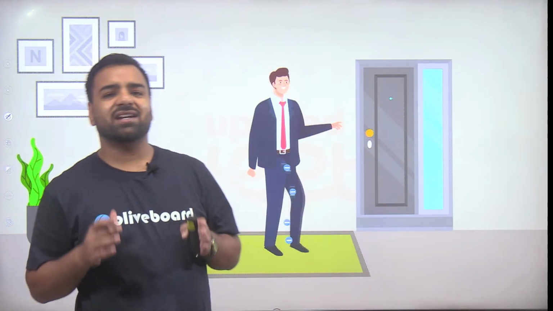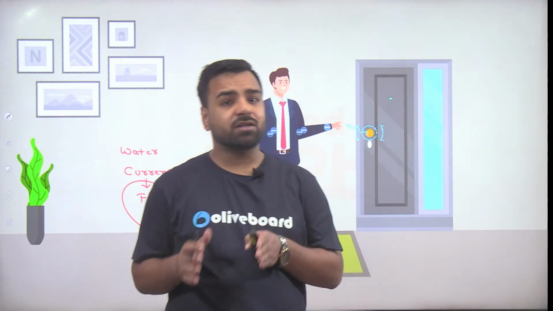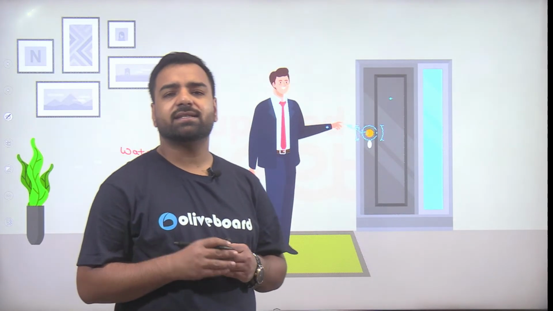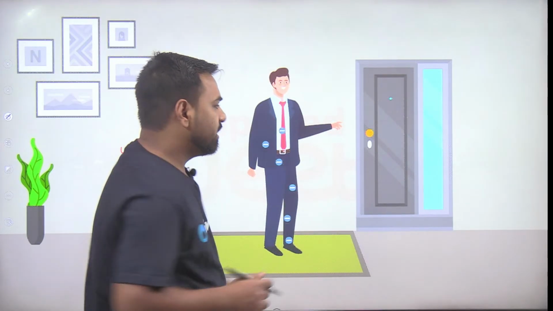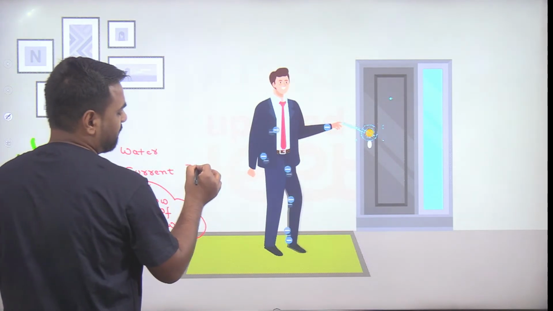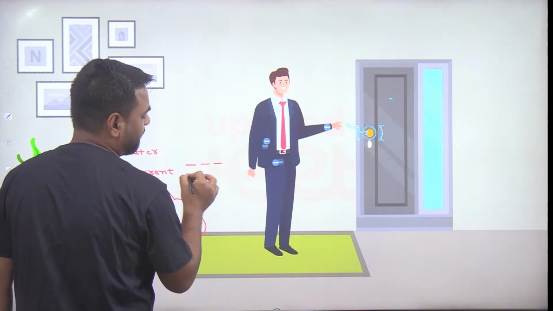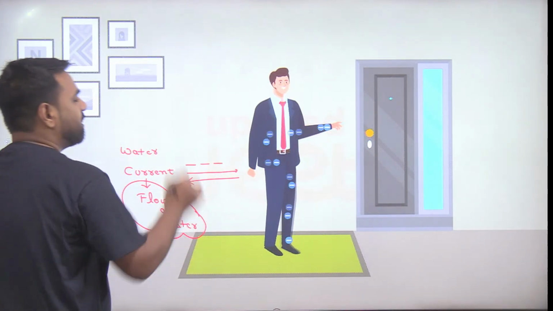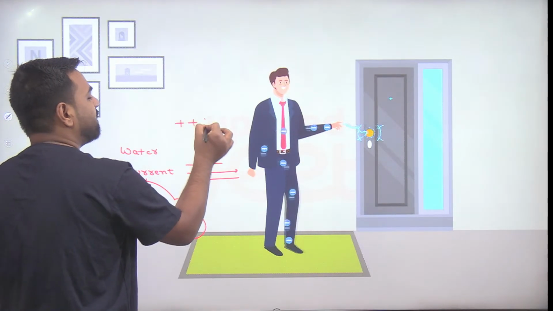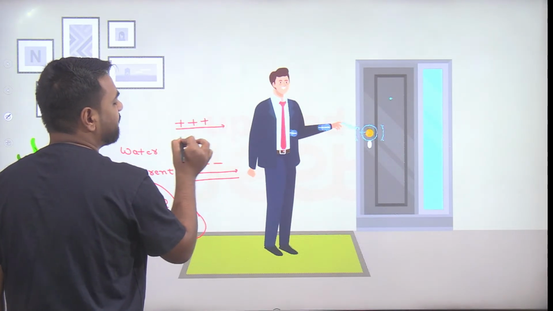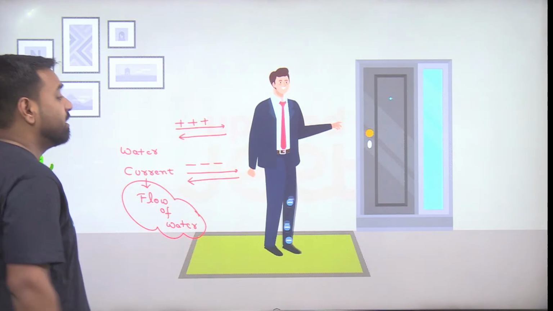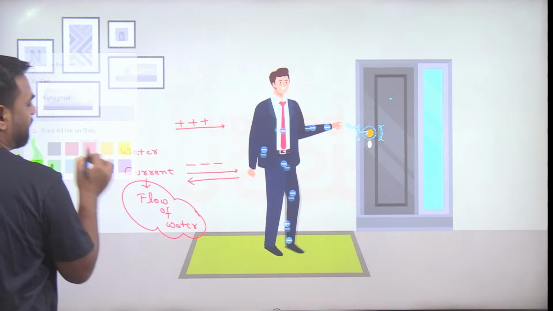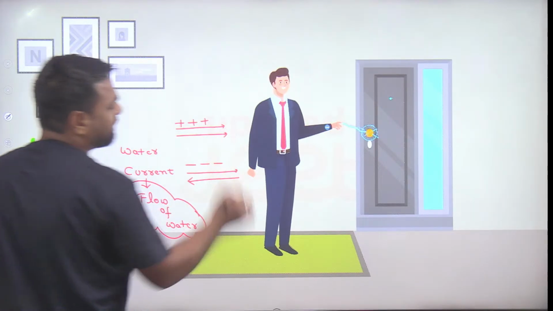Yes. So charges are basically of two different types. It may be positive or it may be negative. So yes, that flow of charge is current. Now, if this charge, let's say it's negative, is flowing in the x direction, the current flows in the opposite direction. But if the charge is positive in nature, wherever this charge flows, the current will flow in the same direction. So these questions were from your previous year paper. So yep, this is the basic from this chapter.